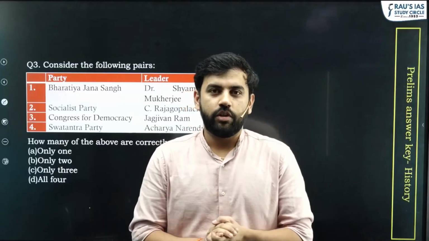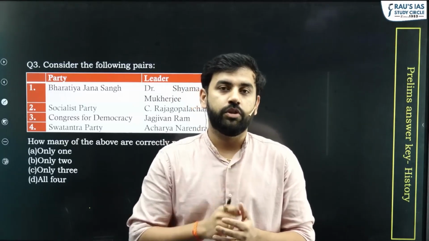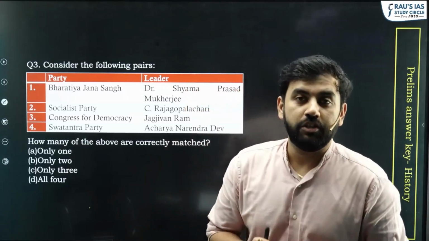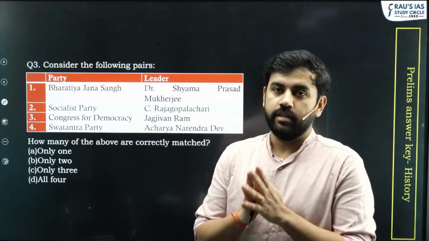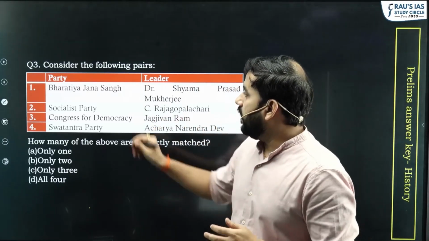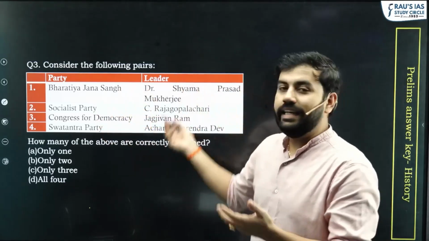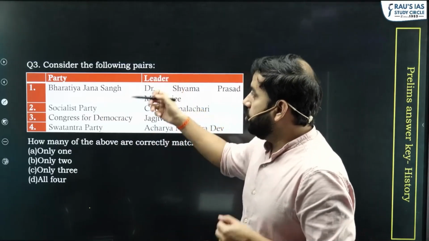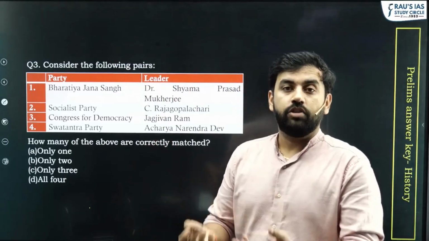The history section of UPSC examination prelims 2024 this year starts from question 3, and the question is actually on the basis of the political organizations which were created in pre-independence or post-independence history. The question is that these are the four following organizations and these are the basic leaders, not the founders but the basic leaders. Now, the question says consider the following pairs and identify how many of them are actually correct.